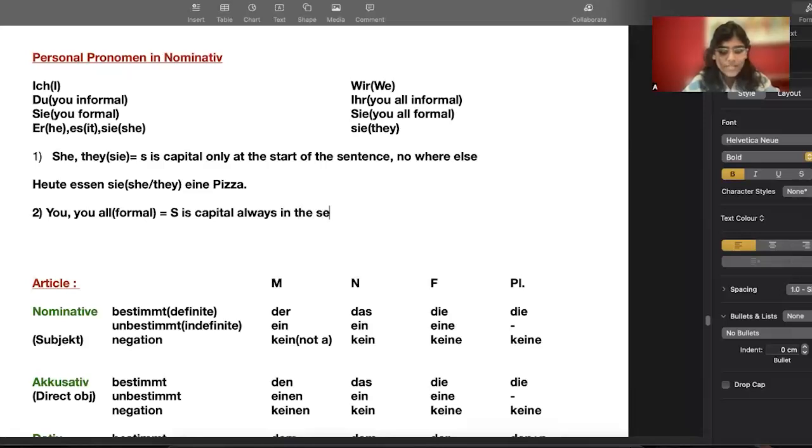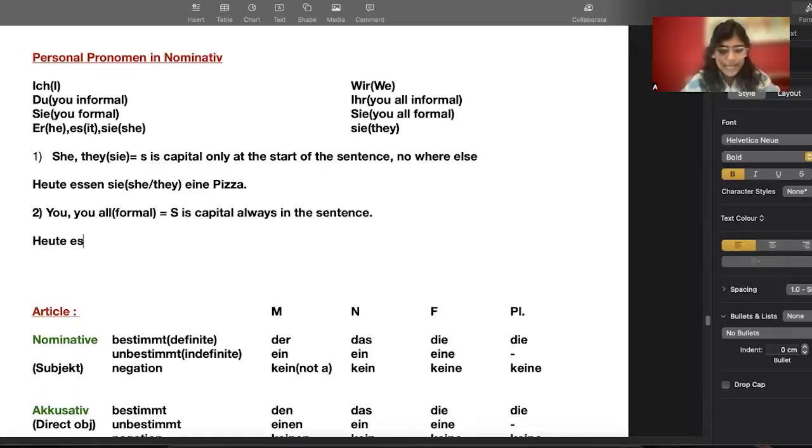Example, heute essen Sie eine Pizza. Now here we can see that S is capital even though it is at the third place in the sentence. That means it cannot be she and they. It is you or you all.